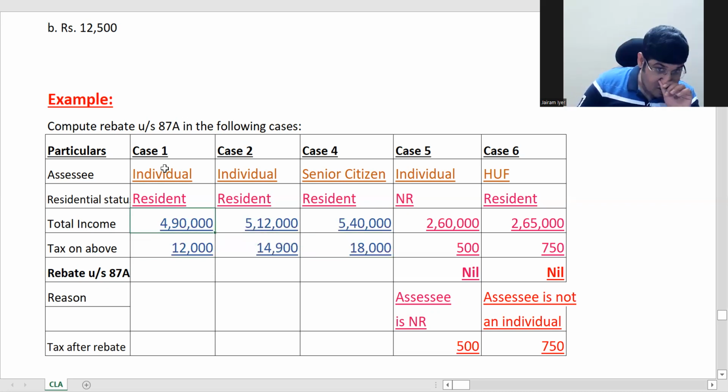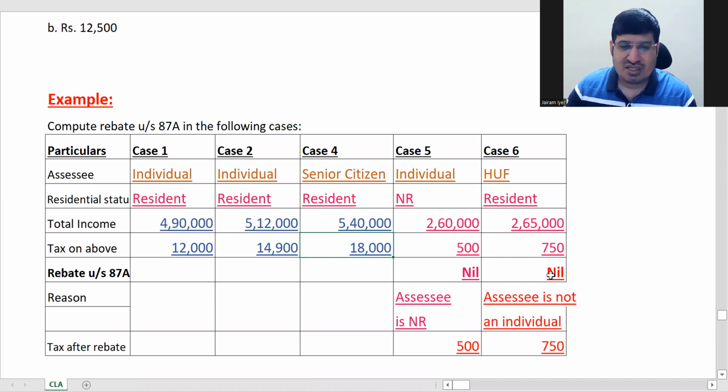Up to 2,50,000 is nil. So 2,40,000 into 5% will be 12,000. Similarly for this, it will be 2,50,000 into 5%, 12,000 into 20%, that will be 14,900. So this is how this tax will be computed here.